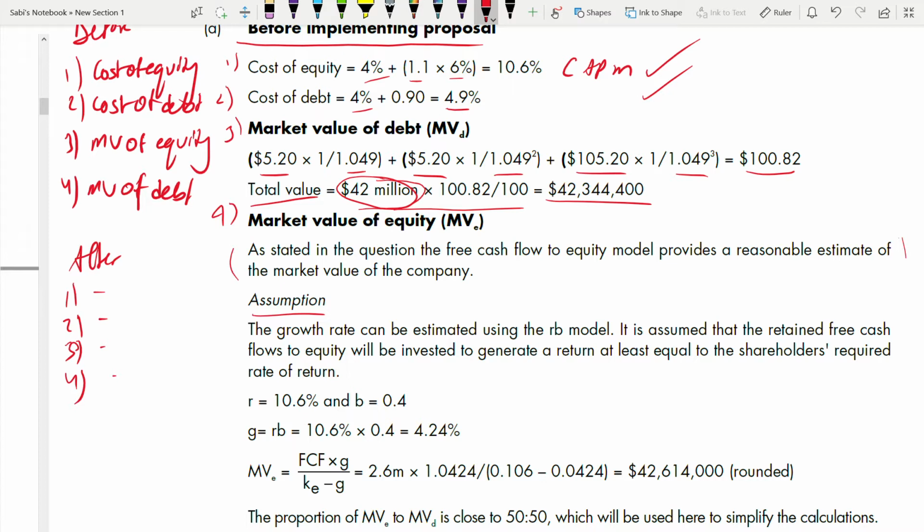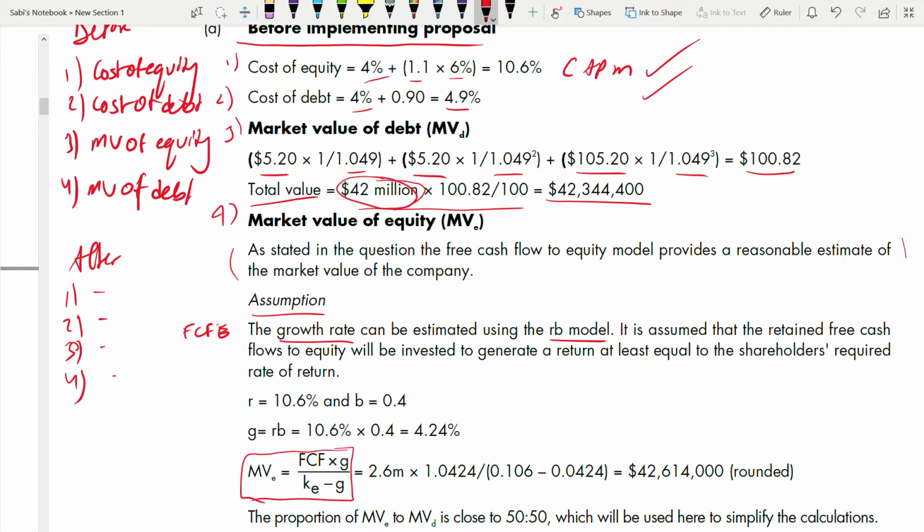So what is the assumption? First assumption is this: the growth rate can be estimated using the RB model. They're talking about the growth rate. Whenever market value of equity comes and free cash flow to equity comes, you have to talk about growth rate using the RB model. When you are given free cash flow to equity, you have to talk about growth rate. Because I will write here FCFE.